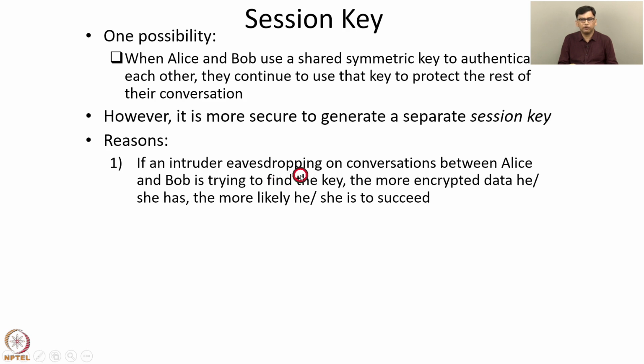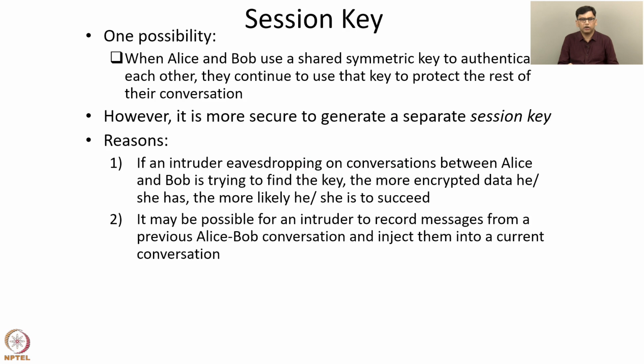For encryption and message integrity, we use a key that is different from the one used for authentication. And the key is different for every session. It is only temporarily used for a particular session, and then the next time Alice and Bob communicate, a different key is used.